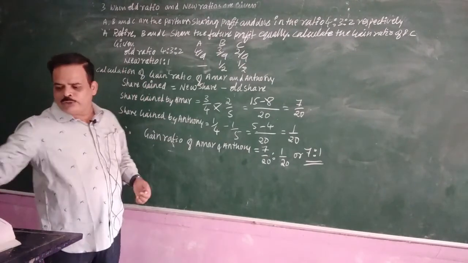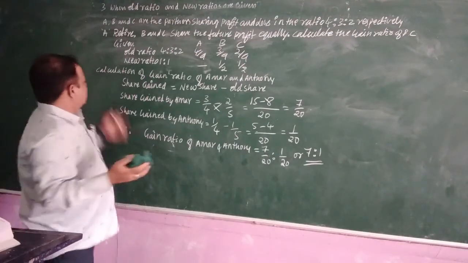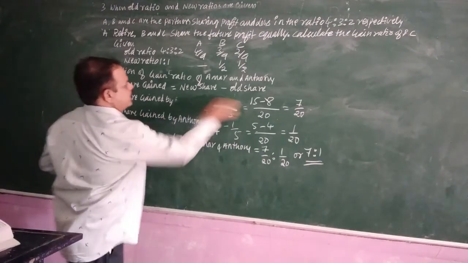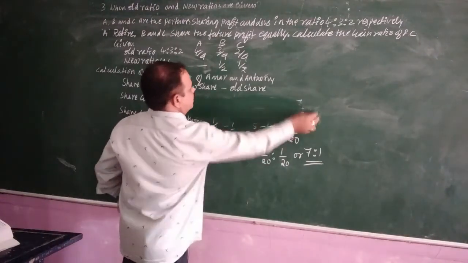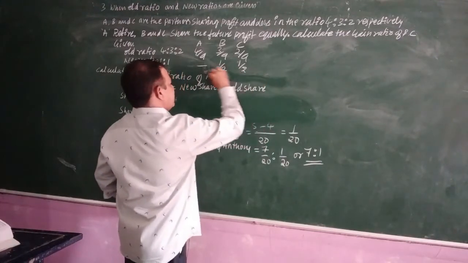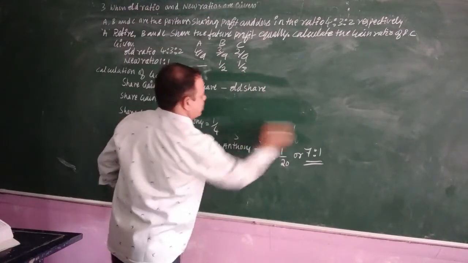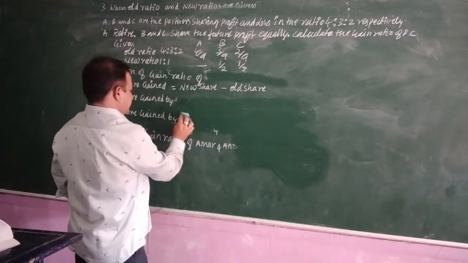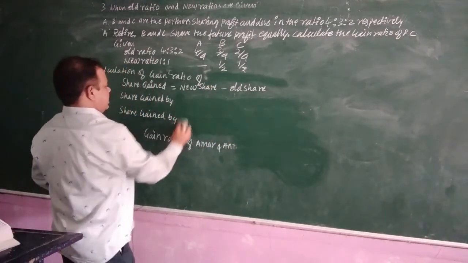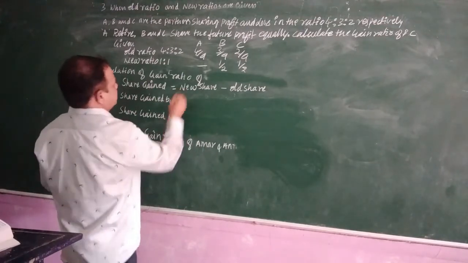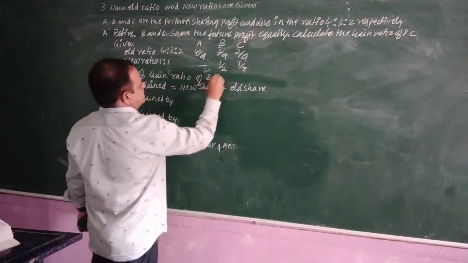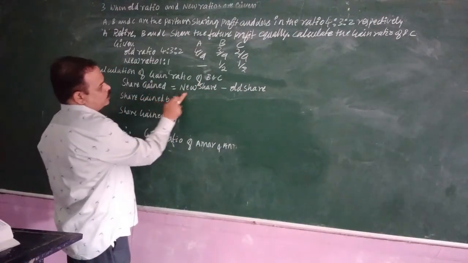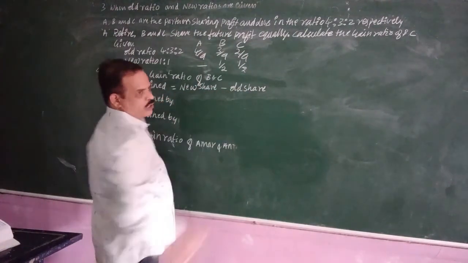Now we are going to do the calculation of gain ratio of B and C. Share gained is equal to new share minus old share.